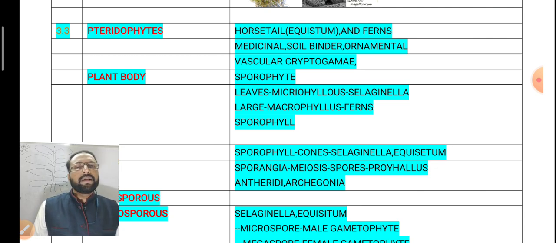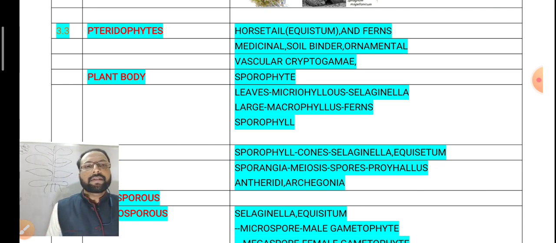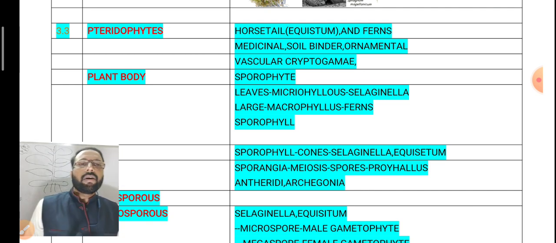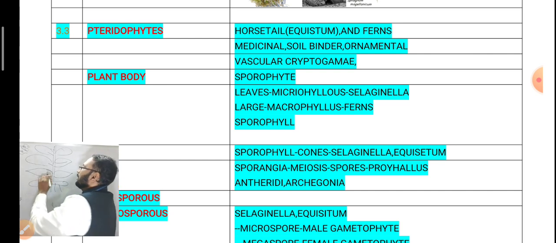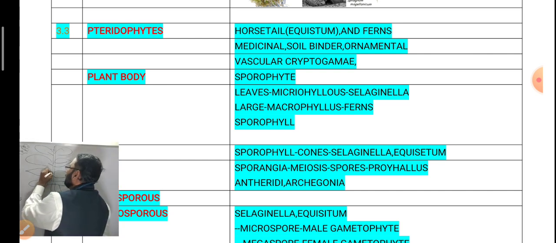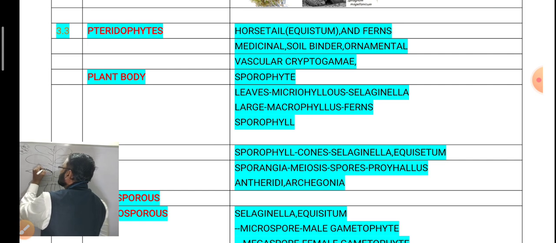Here the leaves may be small, microphyllous, example Selaginella, or large, macrophyllous, example ferns. The leaves are called sporophylls. Each leaf is called a sporophyll because it contains sporangia: a diploid leaf, a diploid sporophyll, containing diploid sporangia.